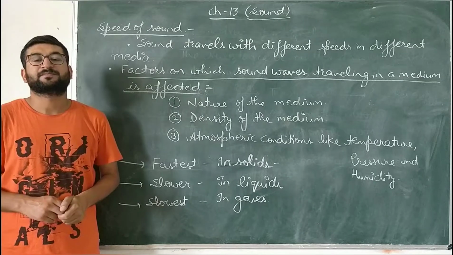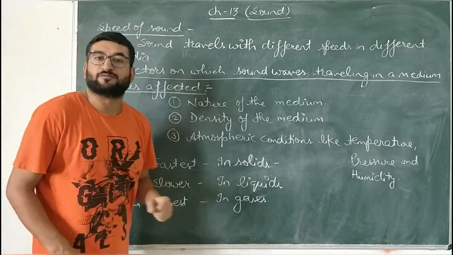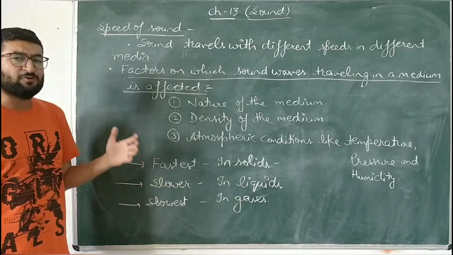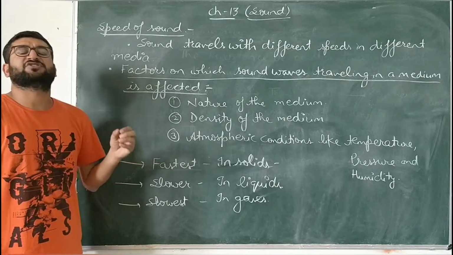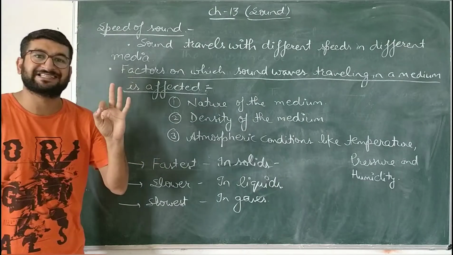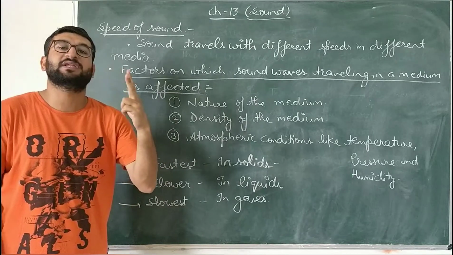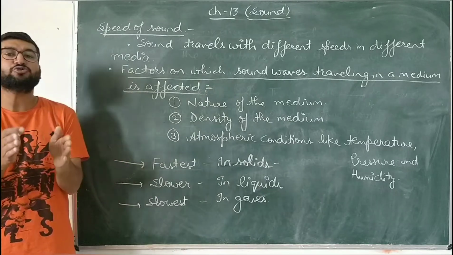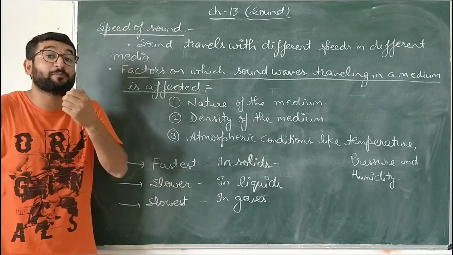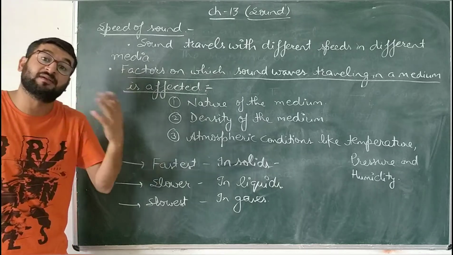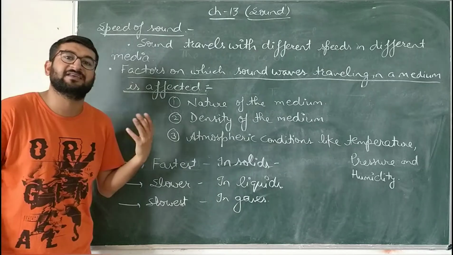Hello students, in this video we will discuss the speed of sound. Sound travels with different speeds in different media. There are three kinds of media through which sound can travel. The first one is solid, the other one is liquid, and the last one is gases. Without these media, it is impossible for sound to travel, to propagate from one place to another. बिना इन तीन मीडिया के बच्चों साउंड एक जगह से दूसरी जगह जा ही नहीं सकता.